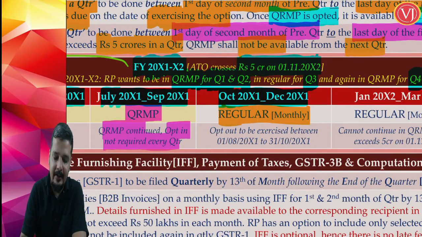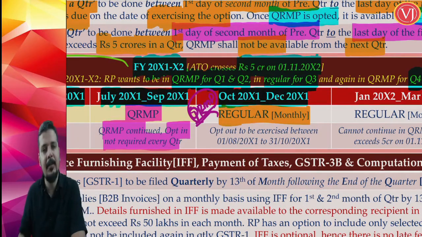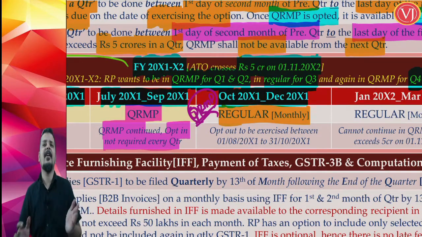But the question tells that he wants the regular scheme. He wants the regular scheme for quarter 3. So I am just making a note that if he wanted QRMP scheme, he was eligible. But he decided that for quarter 3, he wants to go to the regular scheme.